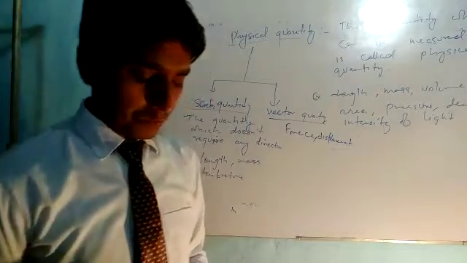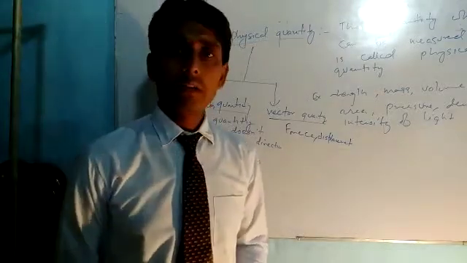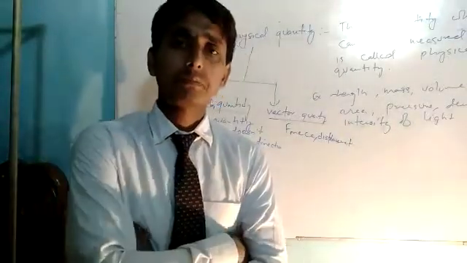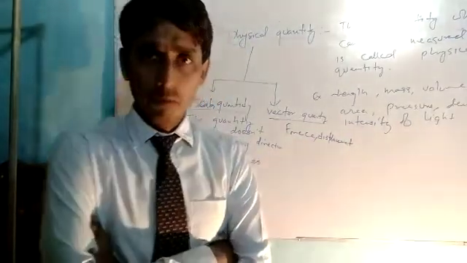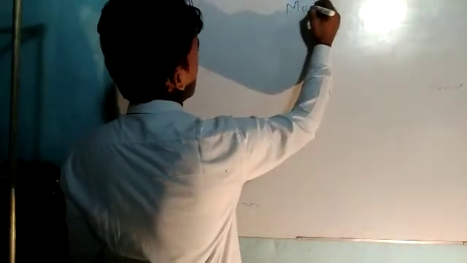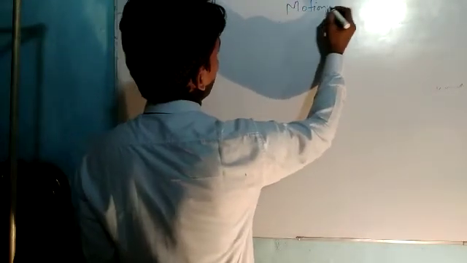So now we will move to the various types of motion. There are three types of motion. Primarily the motion is classified into three types.